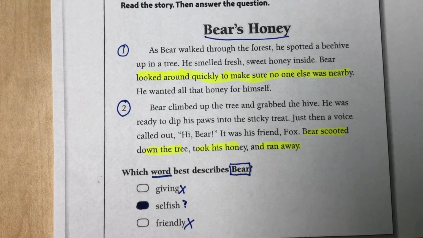Now that is how you read a passage, and we found out more about Bear's character. So Bear was the main character of our passage because he was the only one that it was about. We found out about Bear's inside trait, his internal trait, which was being selfish because he didn't want to share his honey. So now, I hope this video helped you and use it to help you answer the questions below.